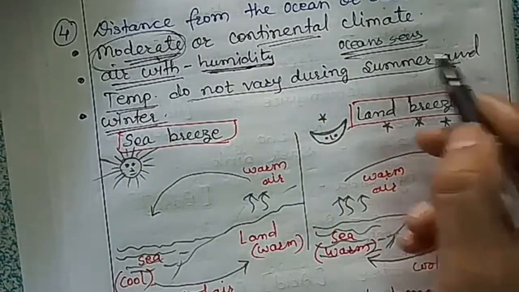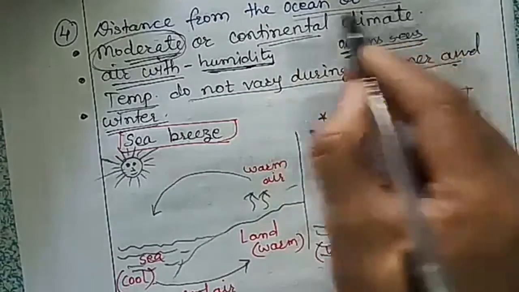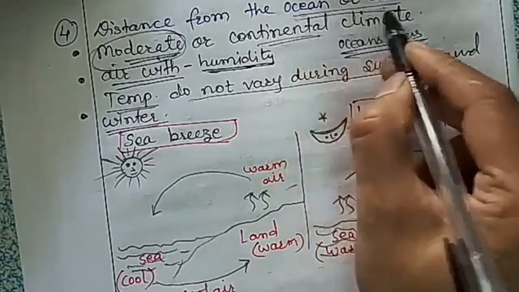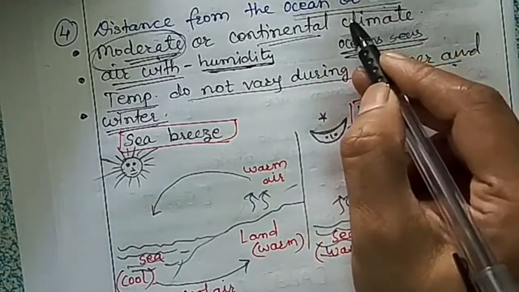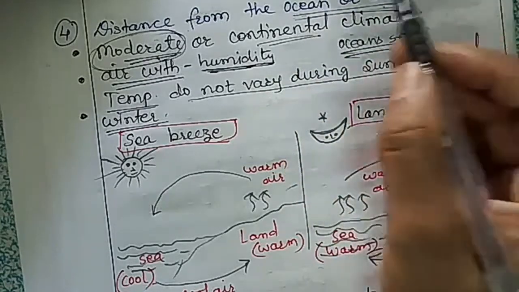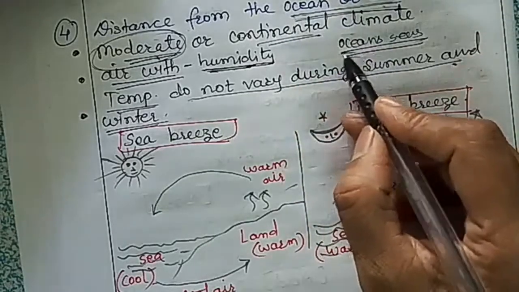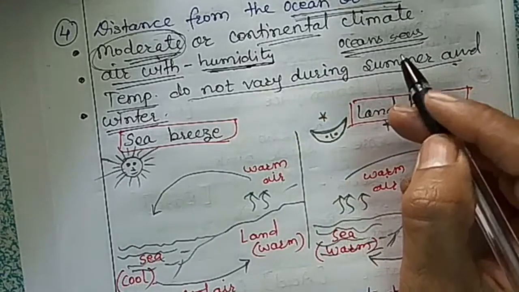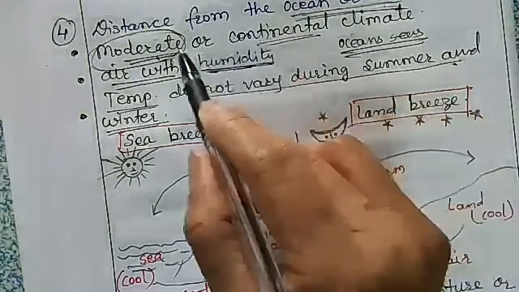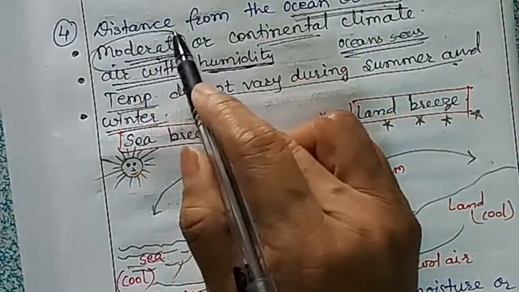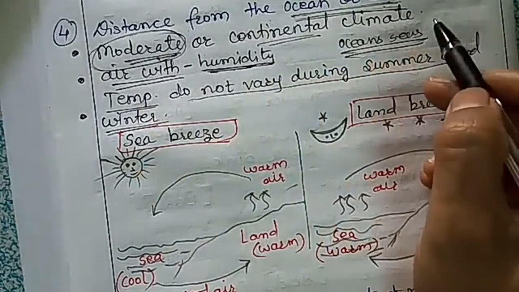The places that are away from the oceans or seas do not have humid air. But the places that are near oceans, seas or large water bodies experience humidity in the air. So this is the effect of distance from the sea or ocean on a place.